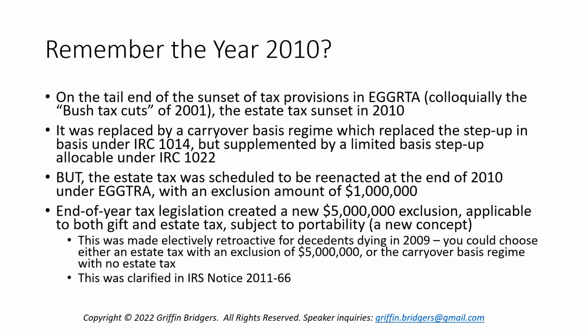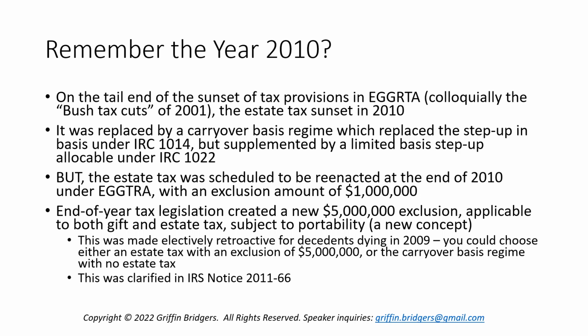But the estate tax was set to sunset in 2010, and at the end of 2010, it was set to go back to its levels pre-2001, which would have brought back an exclusion amount of $1 million and a higher estate tax rate. But for 2010, there was this temporary sliver of time where there was no estate tax, and instead it was replaced by a carryover basis regime, which meant that even though there was no estate tax, there was no step up in basis under Code Section 1014, other than a limited basis step up that you could allocate under Code Section 1022.